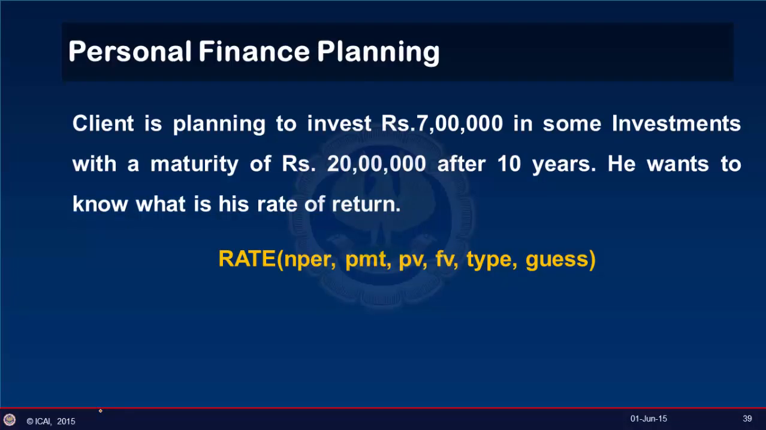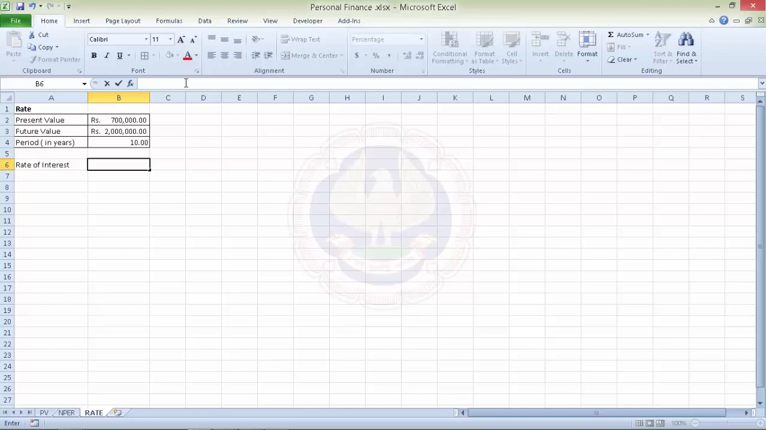Consider one more scenario where the client is planning to invest 7 lakh in some investments with a maturity of 20 lakhs after 10 years. He wants to know what is his rate of return. So here we could use the function rate to calculate it. Let's see it with a practical example. In this case, we have set up a sheet where the present value again is 7 lakh, and we want to calculate the rate. And again, in this case, we use the rate function.